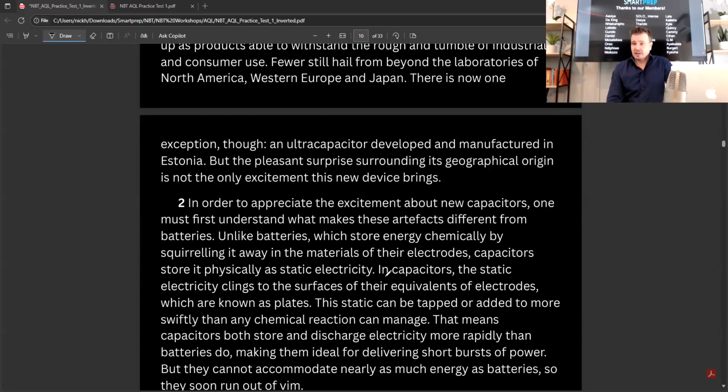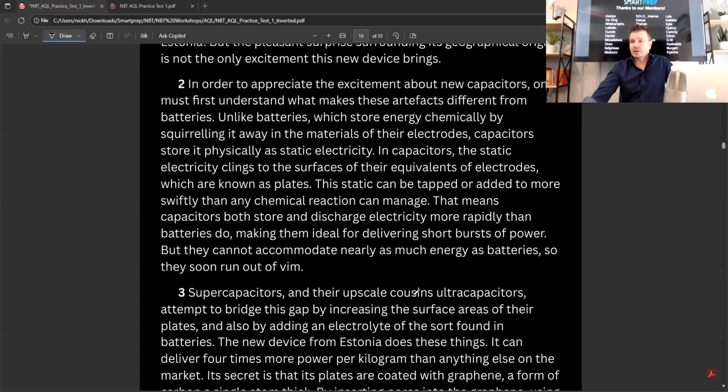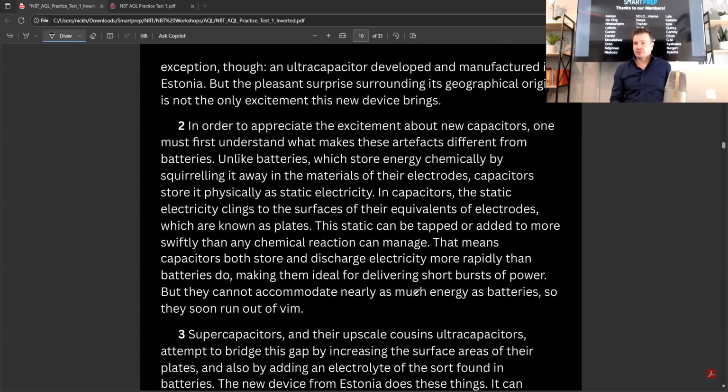But the pleasant surprise surrounding its geographical origin is not the only excitement this new device brings. In order to appreciate the excitement about new capacitors, one must first understand what makes these artifacts different from batteries. Unlike batteries, which store energy chemically by swirling it away in the materials of their electrodes, capacitors store it physically as static electricity.